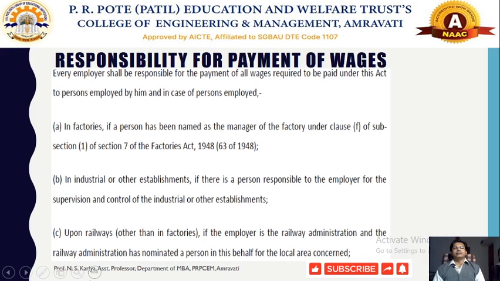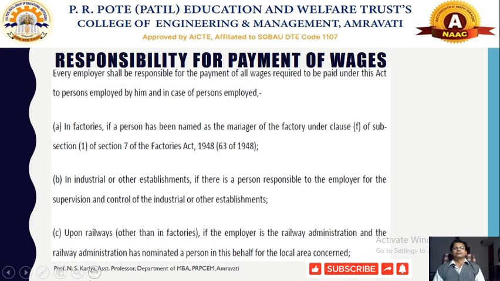Then, responsibility for the payment of wages. Whenever workers are employed in factories or any industrial establishment, it is the duty and responsibility of every employer to make the payment of wages on completion of each month. The wages should be calculated using an appropriate method and provided to the workers who are entitled and covered under the Payment of Wages Act, and there will not be any undue deductions.